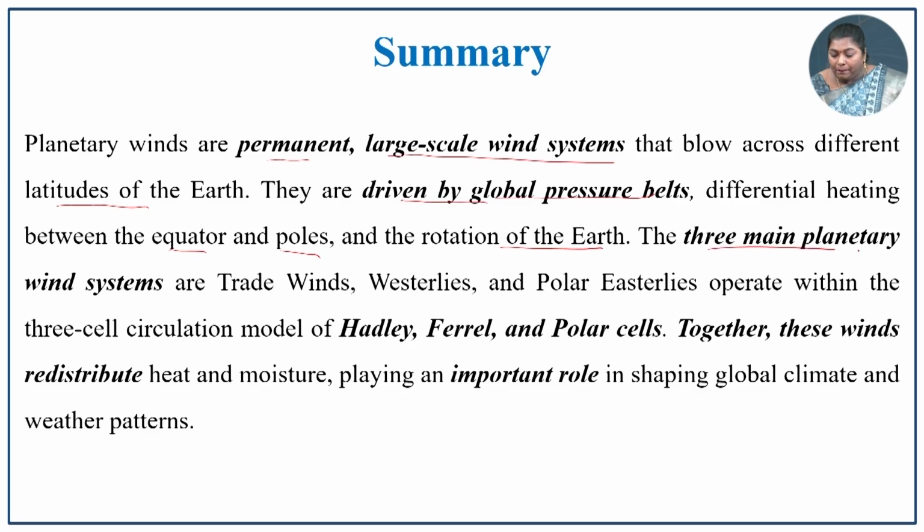The three main planetary wind systems, that is trade winds, westerlies and polar easterlies, operate within the three cell circulation, that is Hadley, Ferrel and polar cells. Together these winds redistribute heat and moisture, and also play an important role in shaping global climate and weather patterns. Hope you understand the concept of planetary winds.